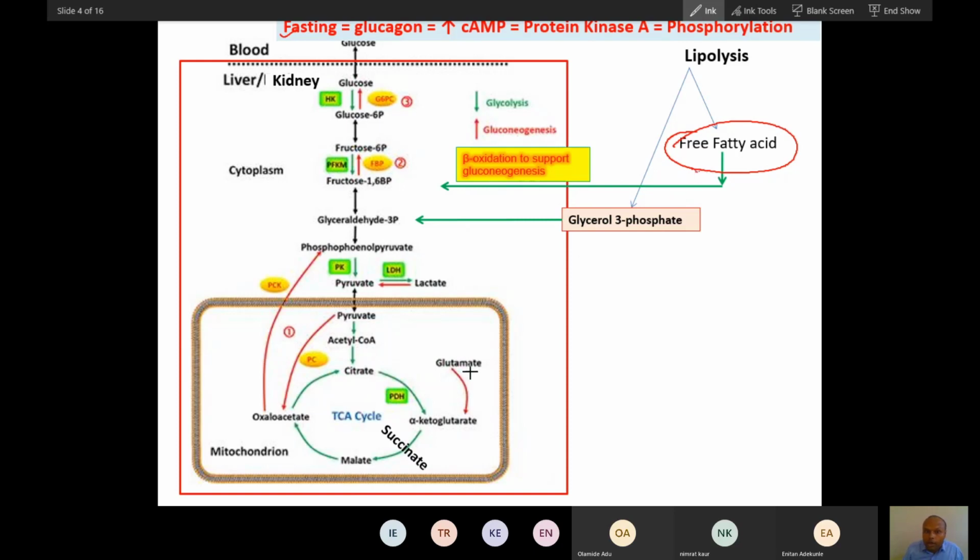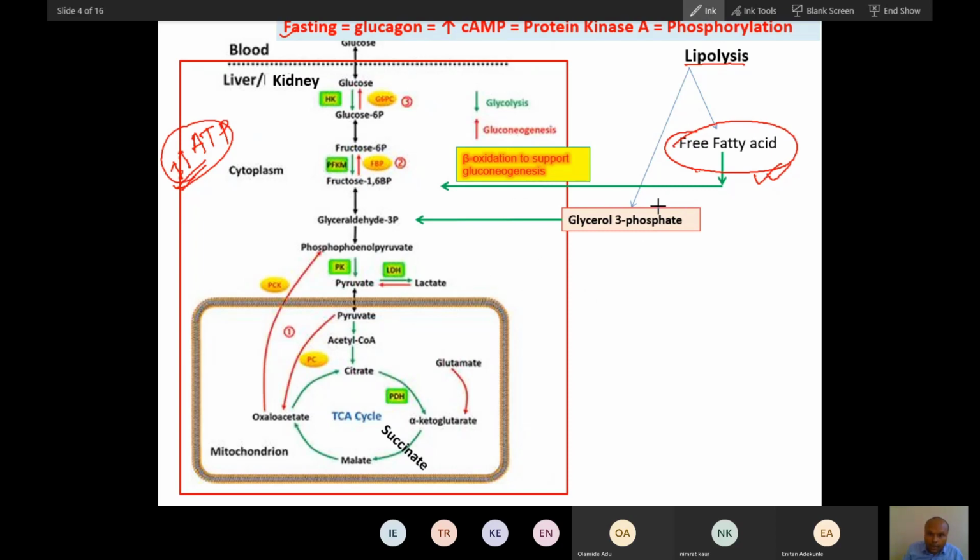Gluconeogenesis requires ATP. One gluconeogenesis requires 11 ATP, and this 11 ATP comes from beta oxidation of fatty acid. So indirectly, this fatty acid contributes for gluconeogenesis by supplying ATP. So fat is also a very important part of